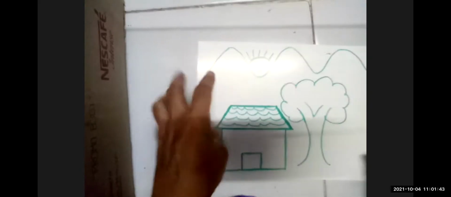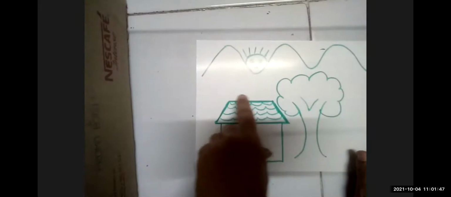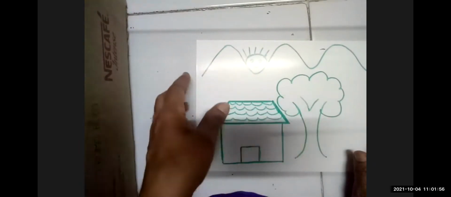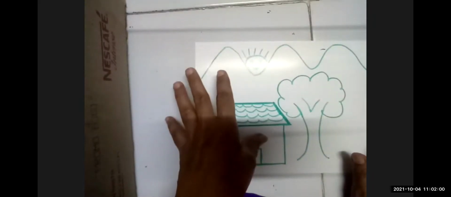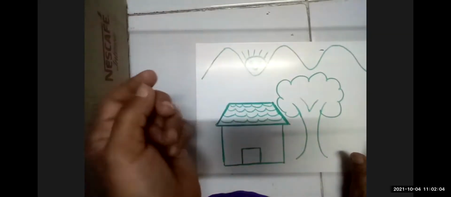So we draw this picture with a different kind of line. We use lines to draw a picture, write a letter, or write numbers.